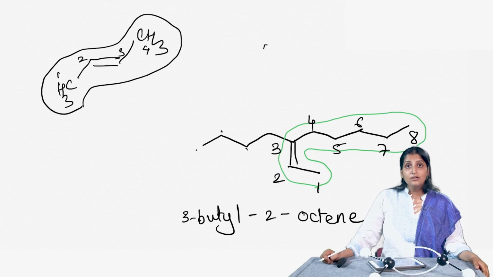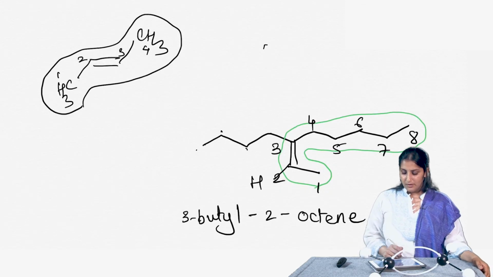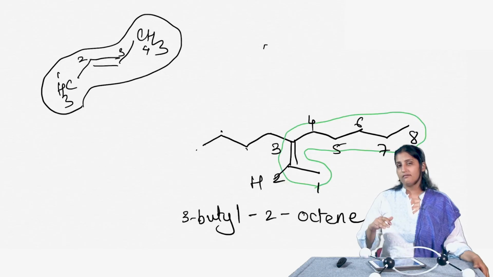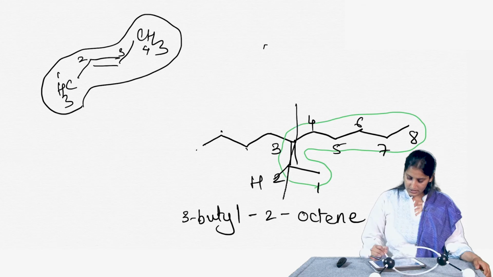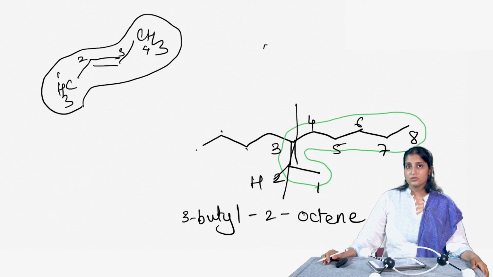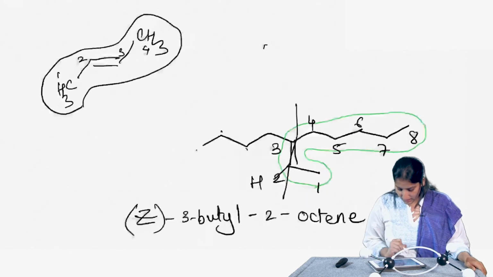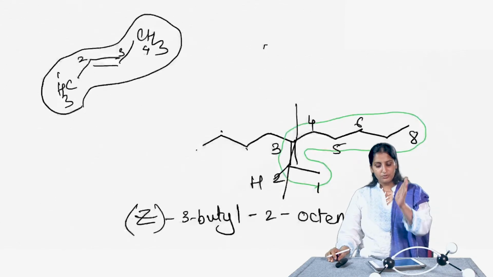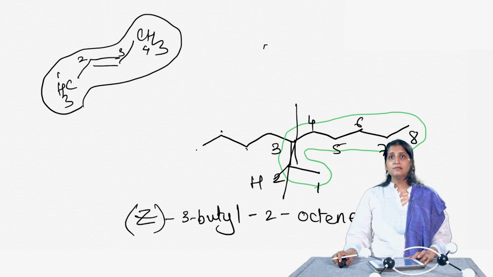But as we said before, we are still not complete with our nomenclature, because we have to specify whether it is E or Z, right. So, if I complete this molecule here with the hydrogen, I can see that all the high priorities lie on this side of the double bond and the low priorities lie on this side of the double bond. So, what you have here is a Z alkene, right. So, this is a Z-3-butyl 2-octene molecule. Let us take a couple more examples.